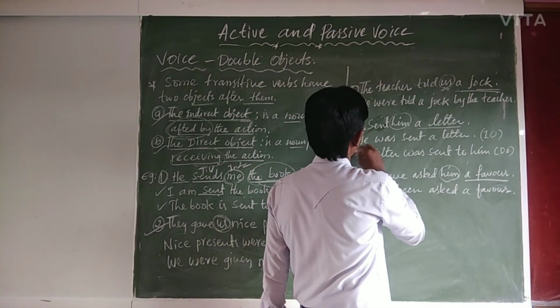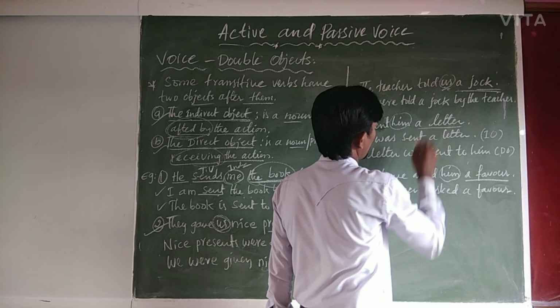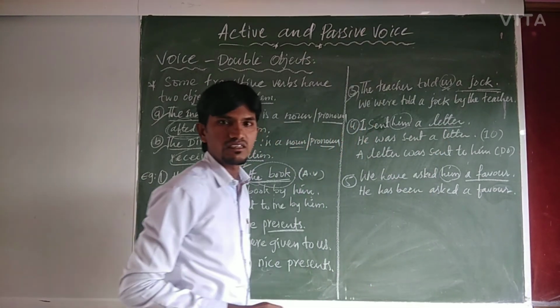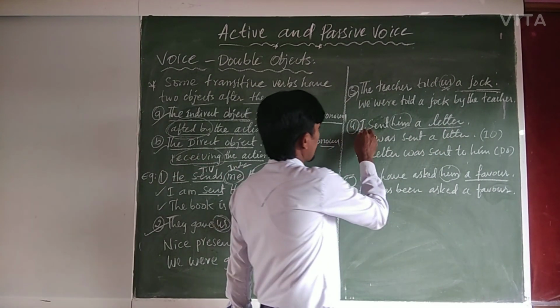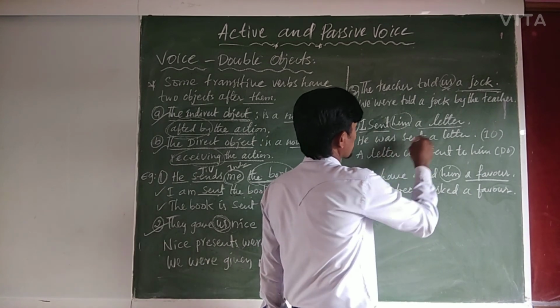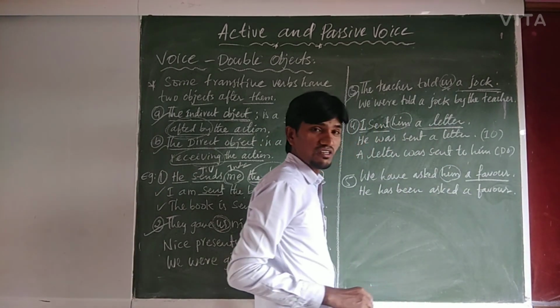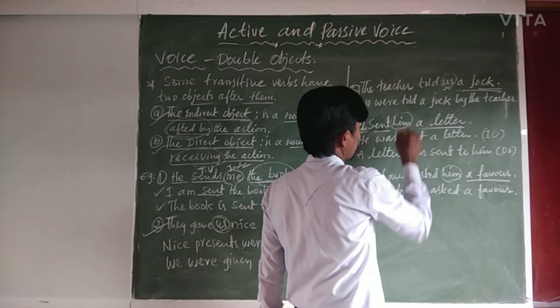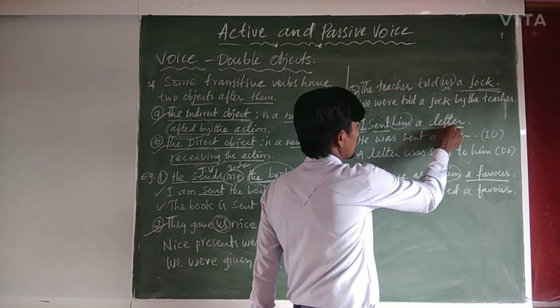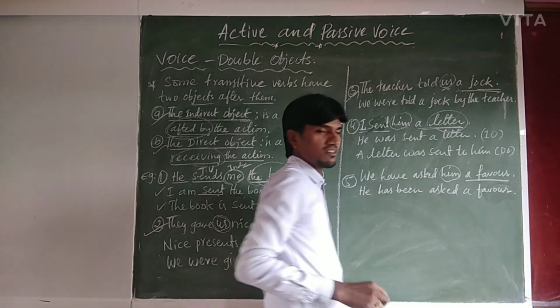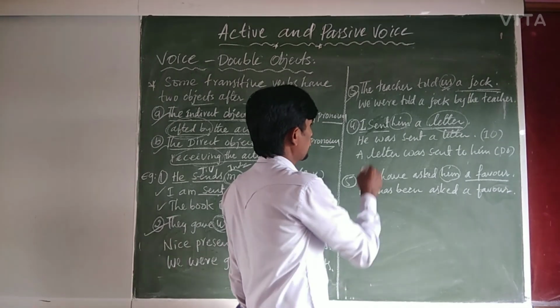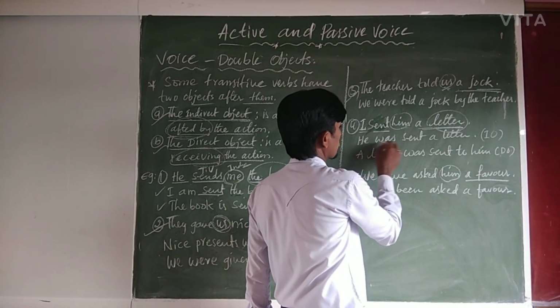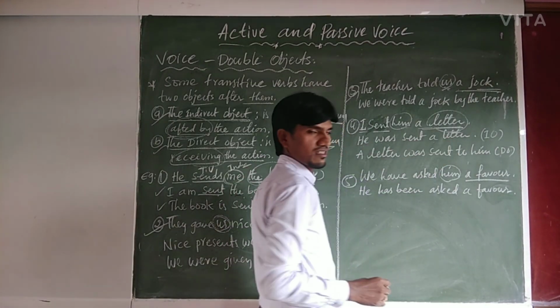So another example: I sent him a letter. Here I is the subject, sent is the transitive verb, a letter is the direct object. To whom? Him. So it can be written into passive voice: he was sent a letter.